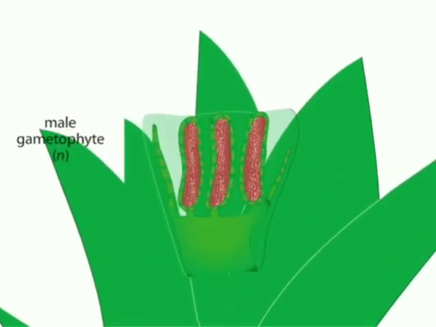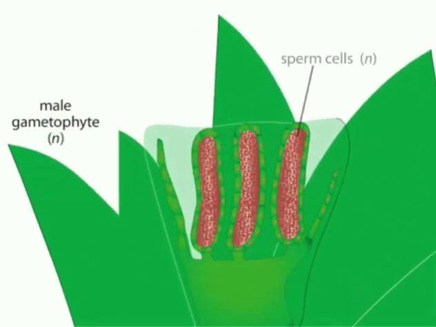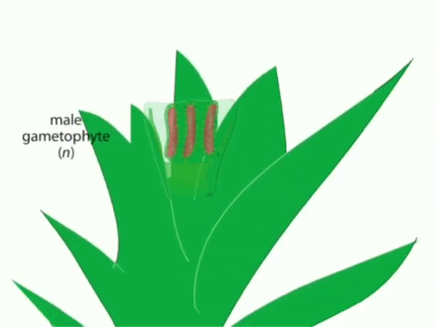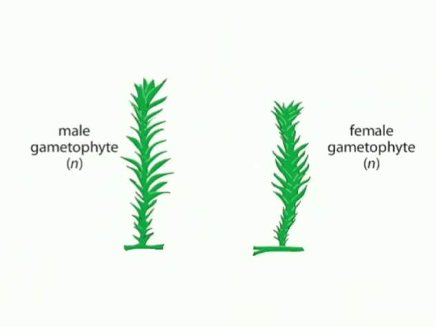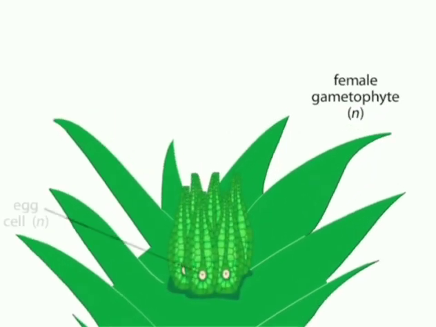The male gametophyte produces male gametes, sperm, inside reproductive structures called antheridia. The haploid gametophyte produces these haploid sperm by mitosis. The female gametophyte produces a female gamete or egg inside each of many female reproductive structures called archegonia. Like the sperm, the eggs are haploid and are produced by mitosis.